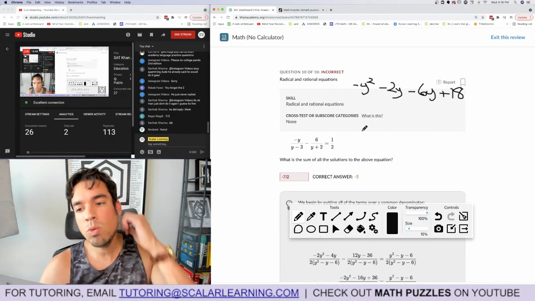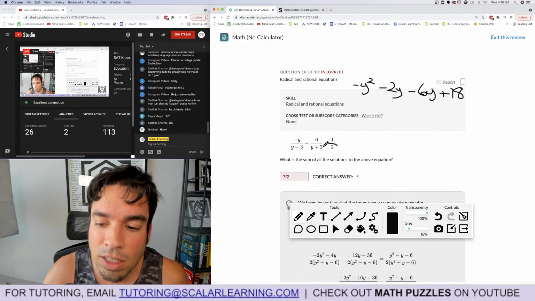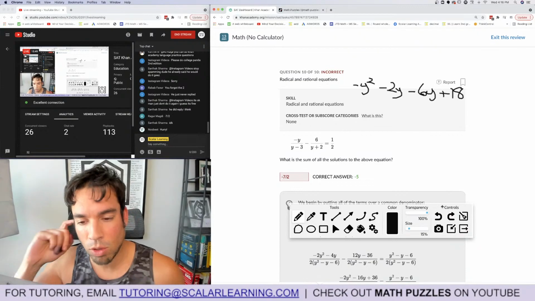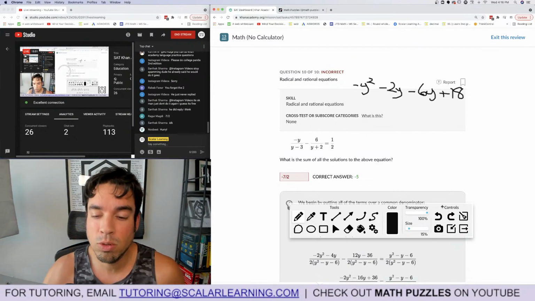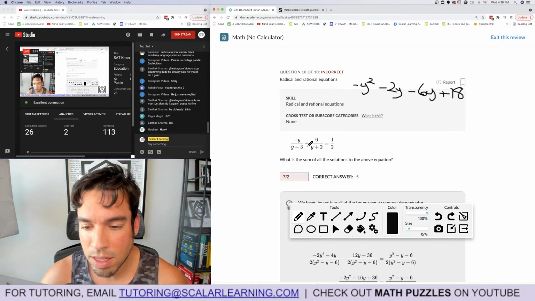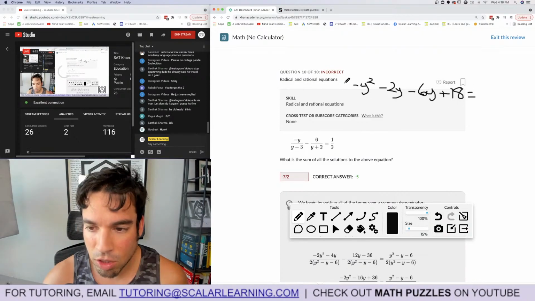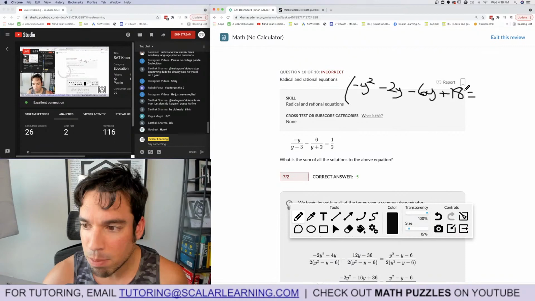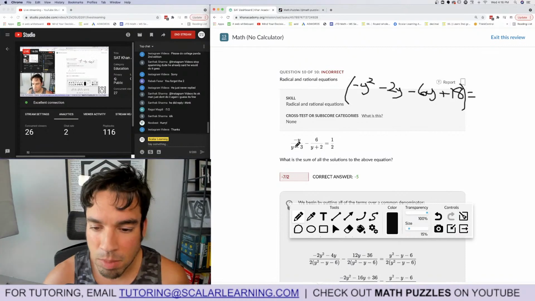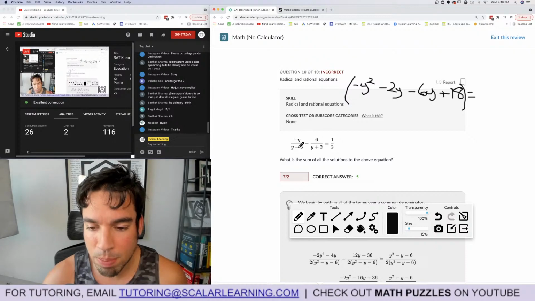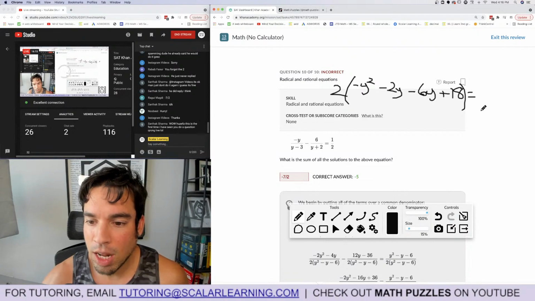Over. Oh, shoot. I forgot about the 2. I totally missed it. I should have been multiplying everything by 2, because the correct thing for the denominator is 2 times y minus 3 times y plus 2. That's where I made a mistake. Okay, got it. So then I should be multiplying this by y minus 3 times 2, that by y, this by y plus 2 times 2, this by y minus 3 times 2. So both of these should have a 2 here.